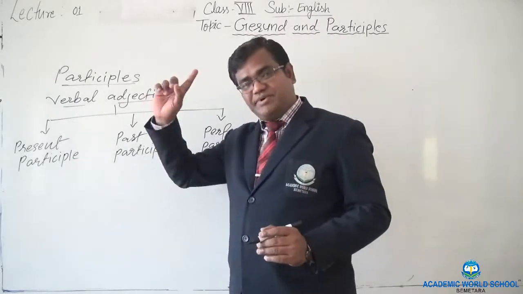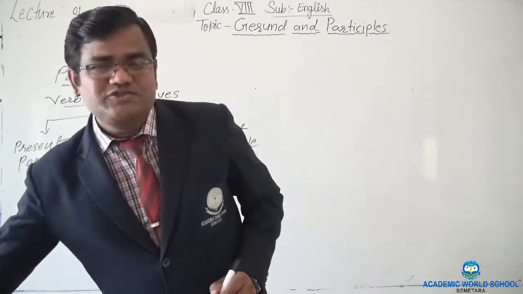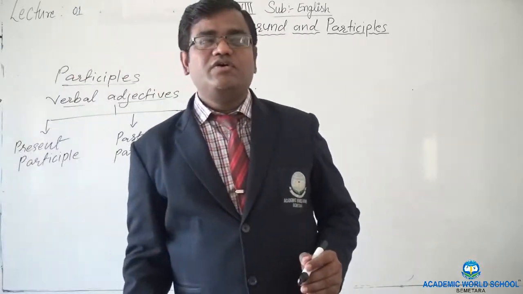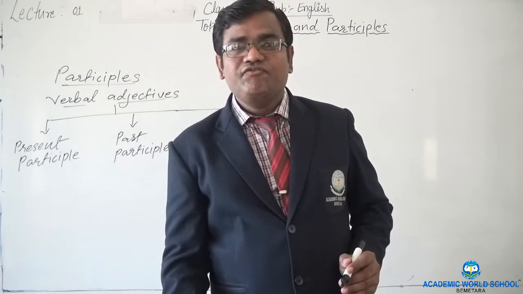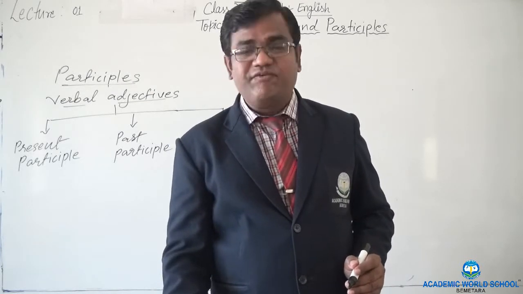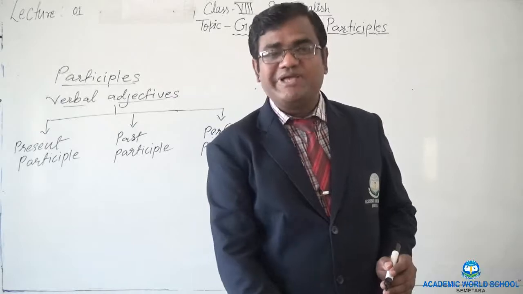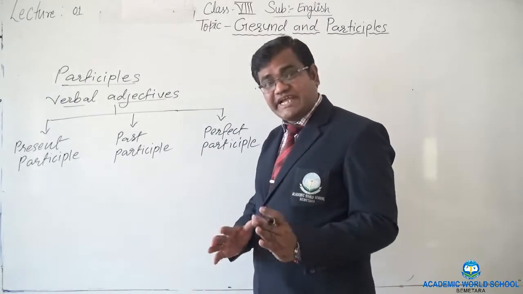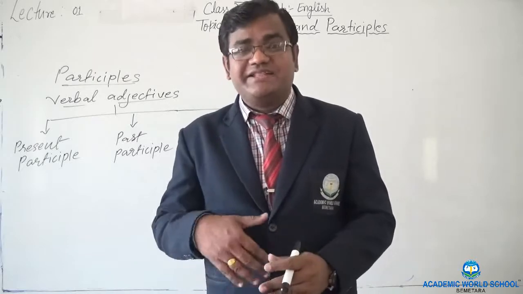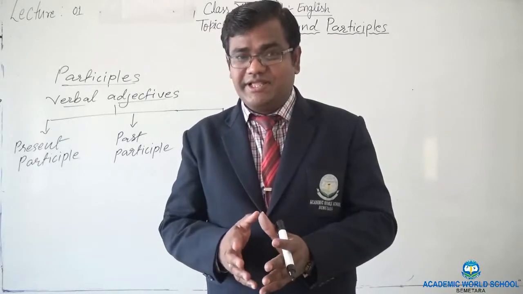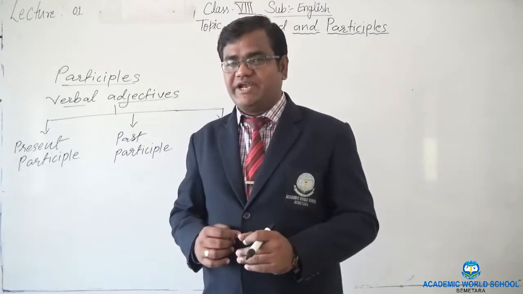Now present participles, if you remember the four forms of the verb. There we had first form as the present form, second form as the past form, then third form, then fourth form, the ing form we had brought.